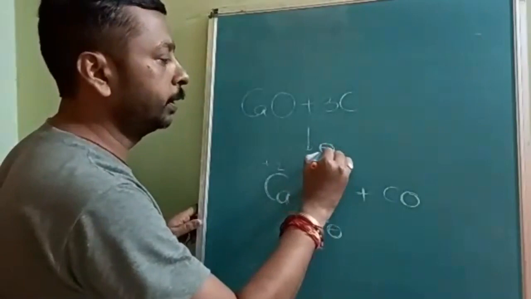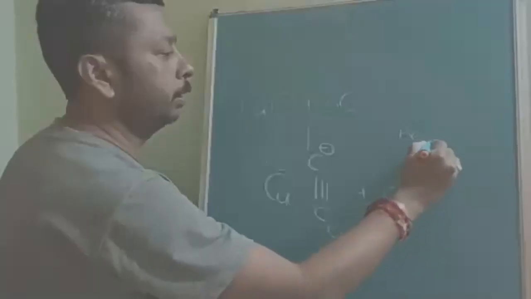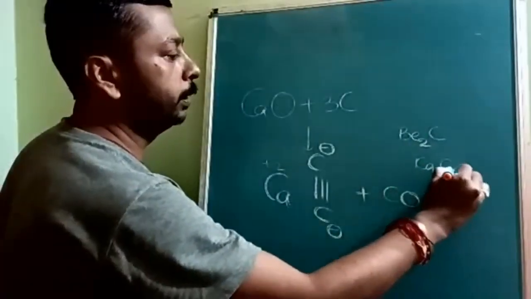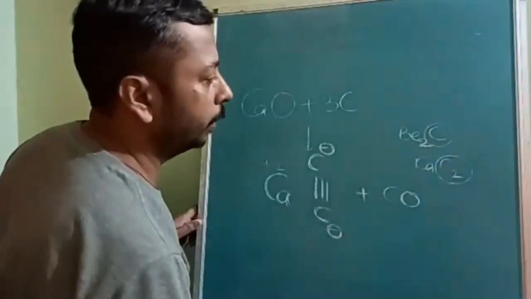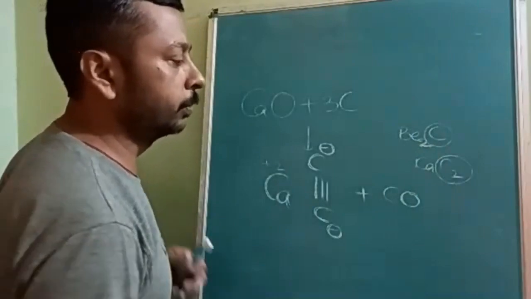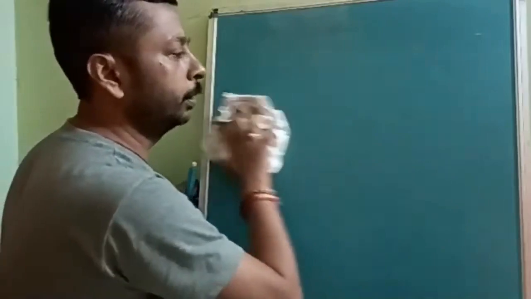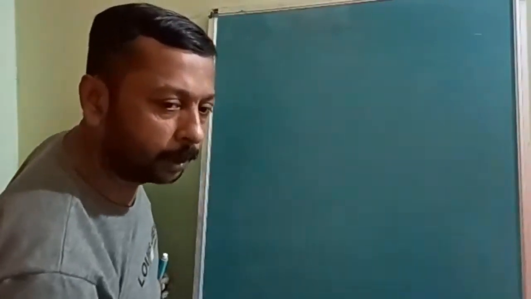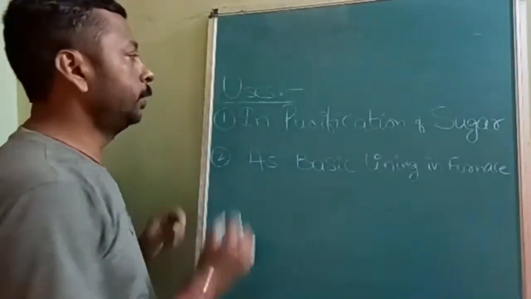Beryllium forms methanide. Beryllium carbide is Be2C, and here it is CaC2. CaC2 is an acetylide, while beryllium carbide is a methanide. On hydrolysis, beryllium carbide produces methane, that's why it is called methanide. So this is all about the preparation and properties of quicklime. Okay, next is uses.